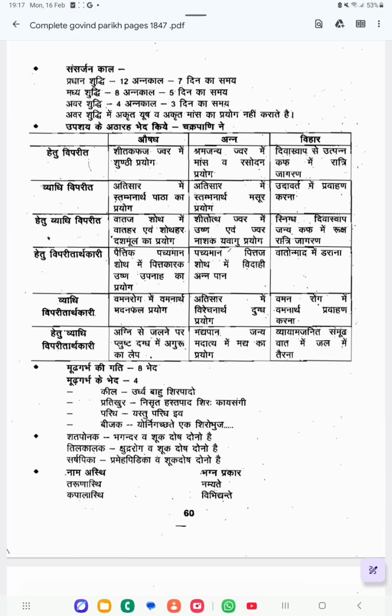Kila means Urdhva Bahu Shira Pada: both the hands, feet and head of the fetus will be facing upward and creating obstruction to the labor. So that position is called Kila.